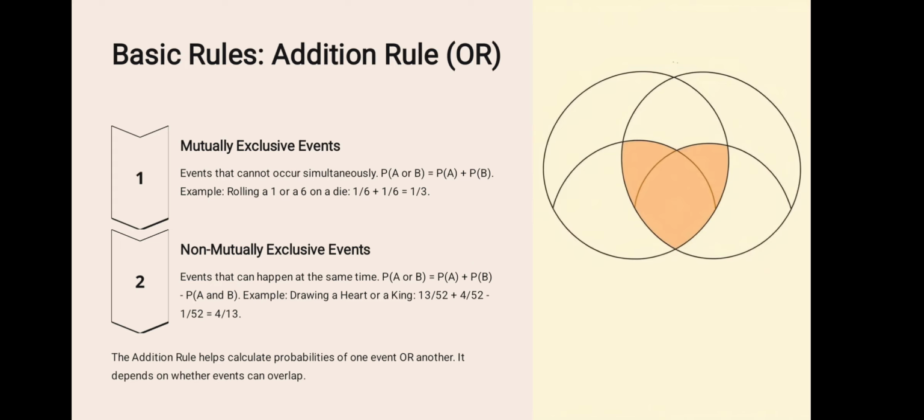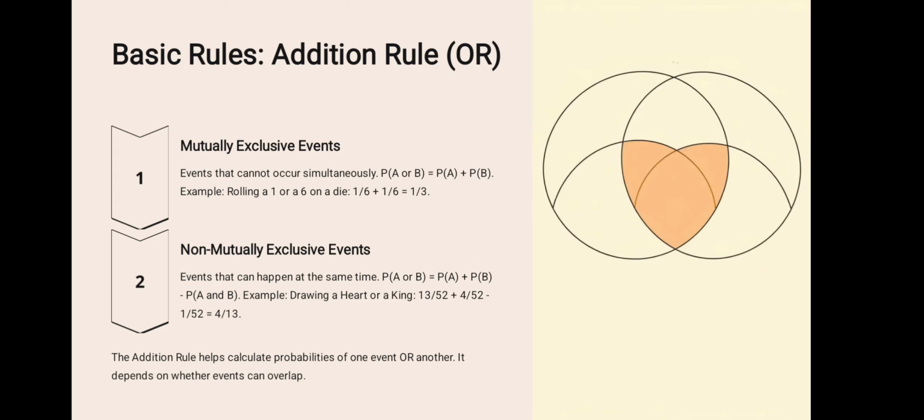And number 2, non-mutually exclusive events. Events that can happen at the same time. P(A or B) is P(A) plus P(B) minus P(A and B).